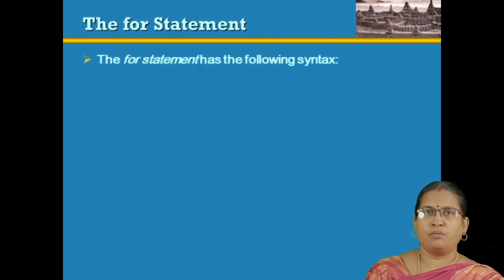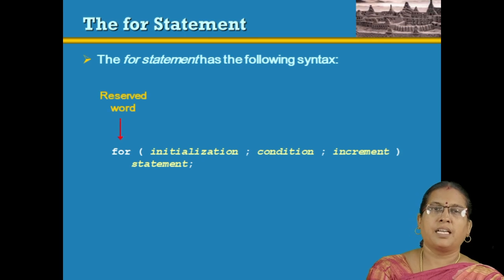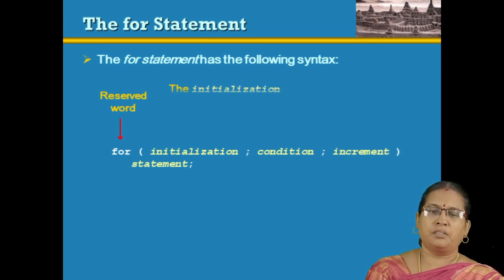The next loop is the for loop, and this is the syntax of the for loop. The for loop has three expressions: initialization, condition, and increment or decrement. We have to separate these by means of semicolons, followed by the body of statements. Here for is a keyword.